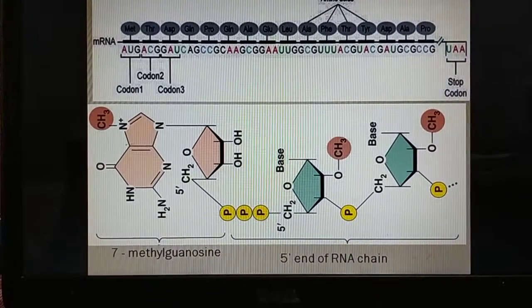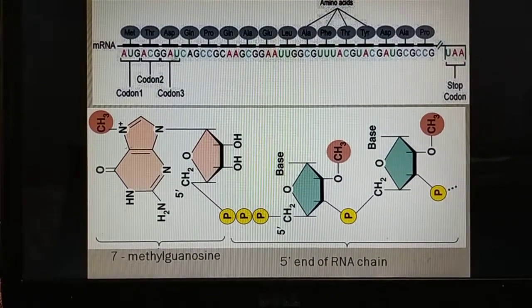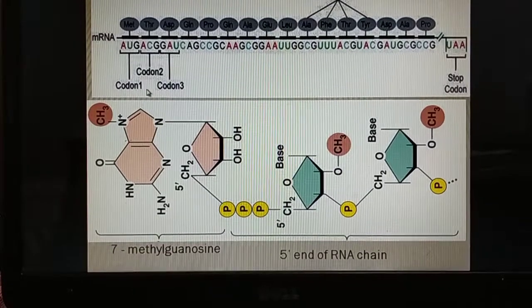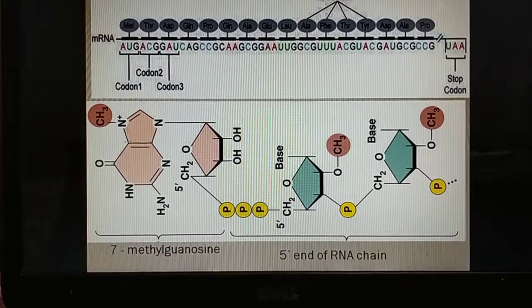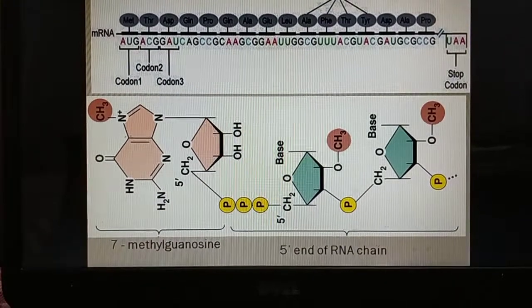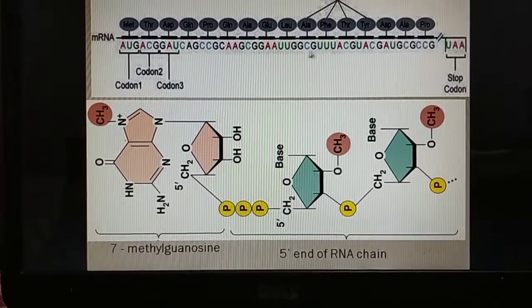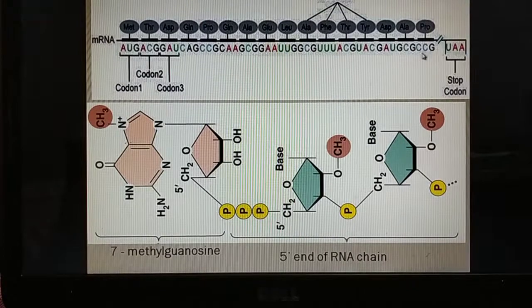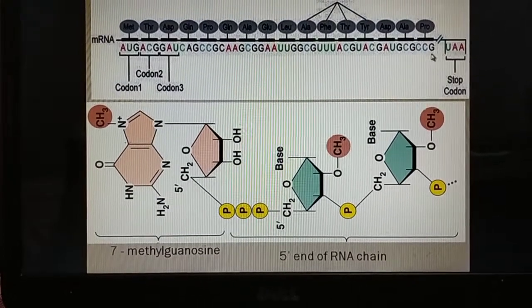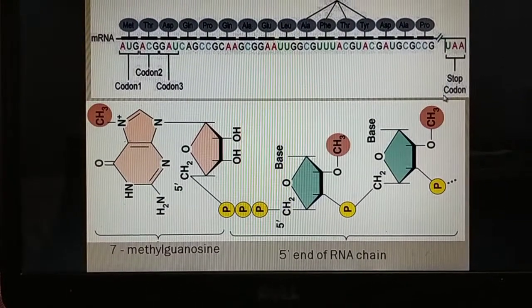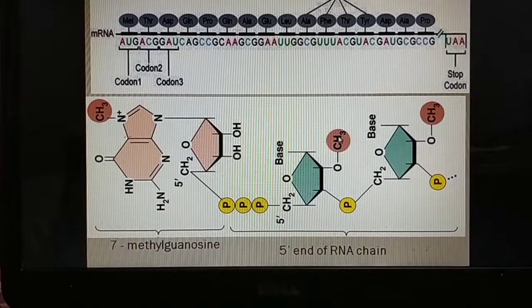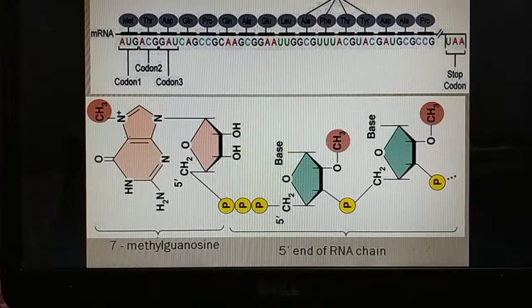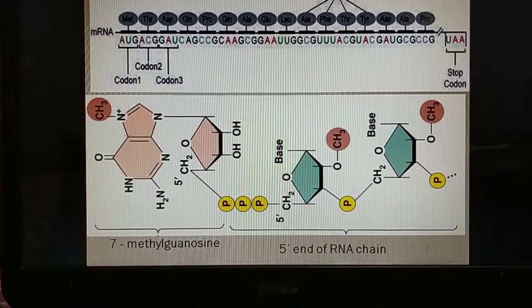This is the picture of mRNA, and this is the head of the mRNA, that is 5 prime, and it is protected by 7-methyl guanosine. At the 3 prime of mRNA, the termination codons, that is UAA, UAG and UGA, terminate the process of protein synthesis.